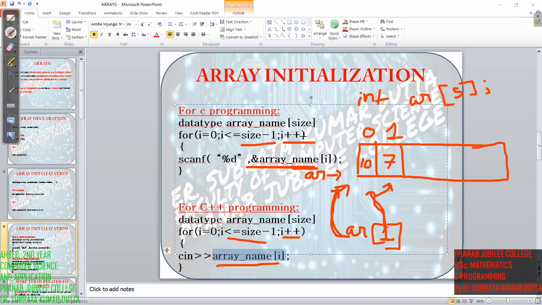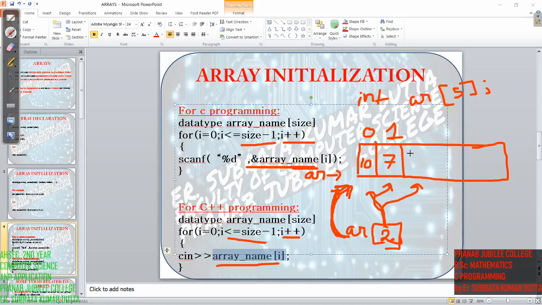Again the I value will increase. Now I is 1, so the new I becomes 2. I plus plus, 1 plus plus is 2. So again the compiler goes to array AR, index number 2, not 1.